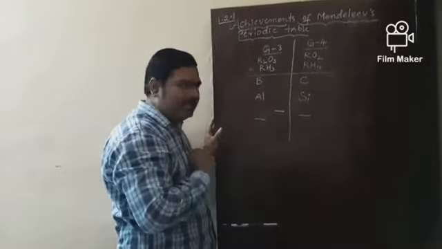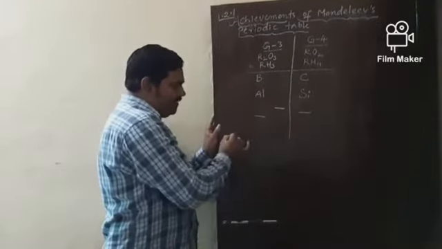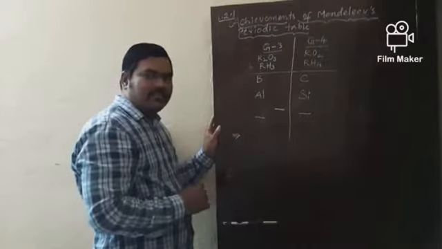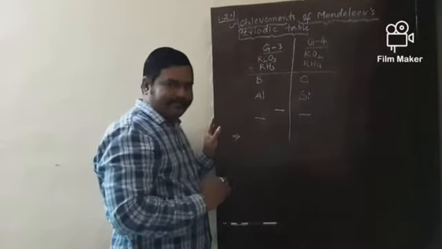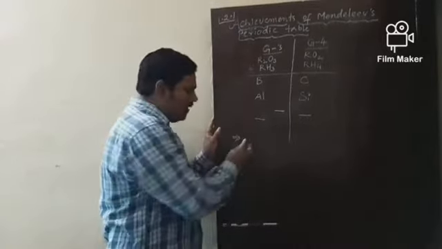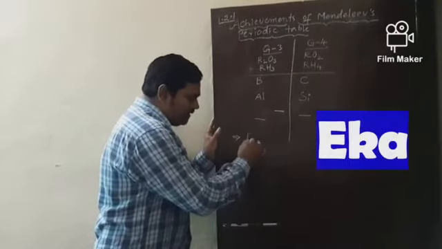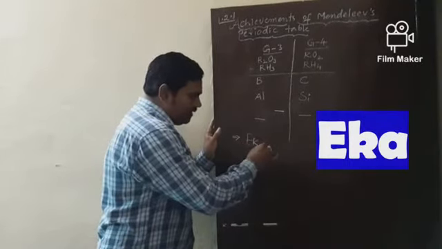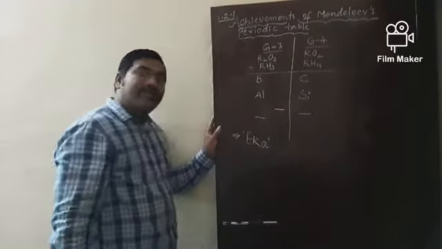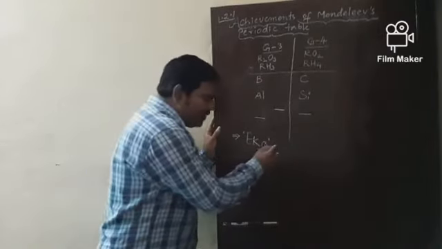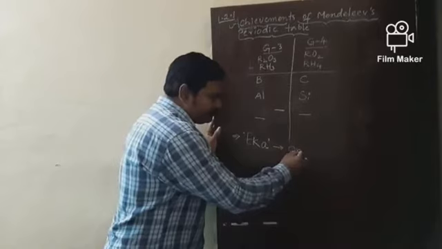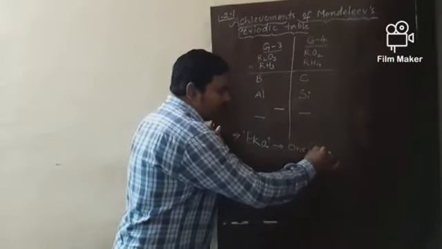For that, he used one Sanskrit word. What is that Sanskrit word? Eka. Eka means one or similar to.